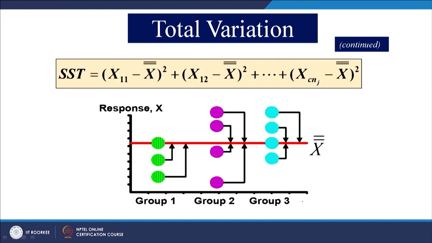So, total variation, let us say if there are three groups and these are different observations in these three groups. So, first, second, third, fourth, first, second, third, fourth, right. So, three observations in first group, 4 observations each in group 2 and group 3. So, this is how you can calculate total sum of squares. First of all you would be calculating group mean of all these 3 groups, and then this is nothing but grand mean, right, x double bar, which is this line.